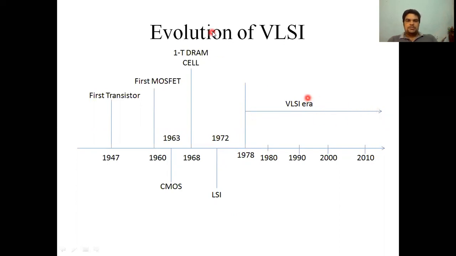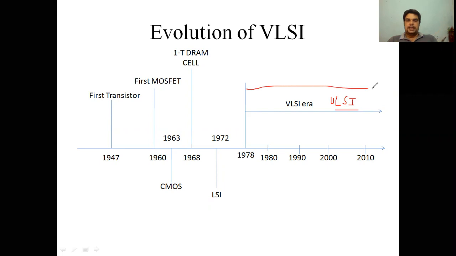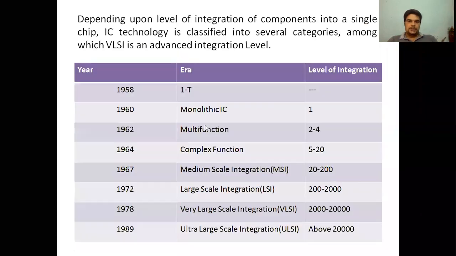Some people also say that now the era is of ULSI, but VLSI is a general term that is used in place of ULSI. So we can say that starting from the year 1978, the VLSI era is still going on. This is the slight introduction of the history of VLSI.